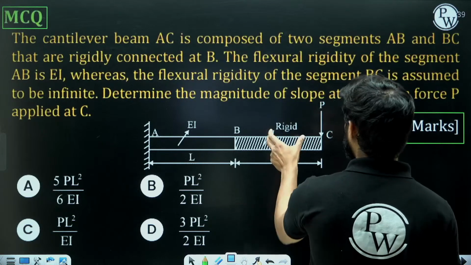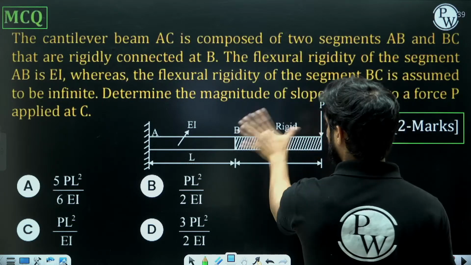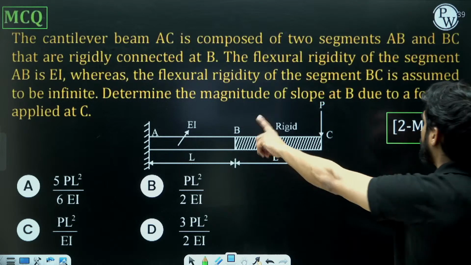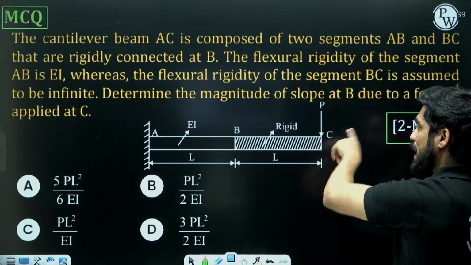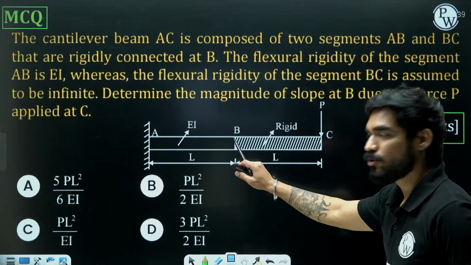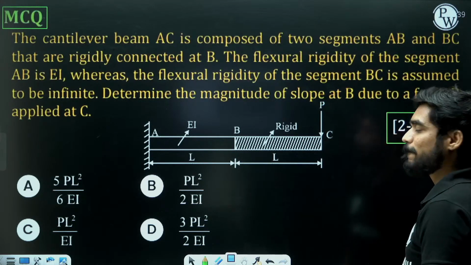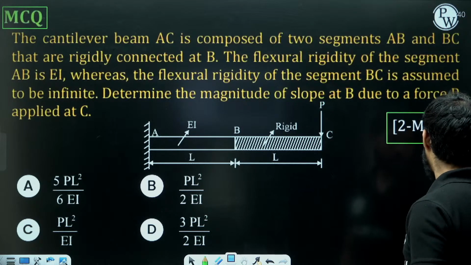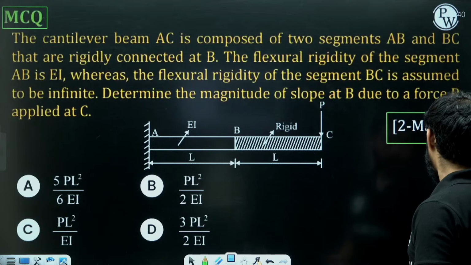Flexural rigidity of BC is assumed to be infinite. BC is rigid. Determine magnitude of slope at B due to a force applied at C. We need to find the magnitude of slope at point B. So in order to find it, what are we going to do?